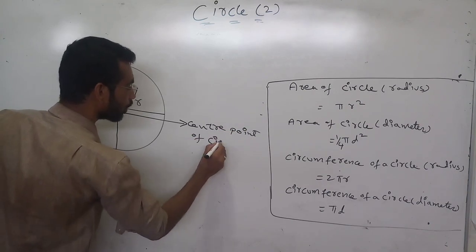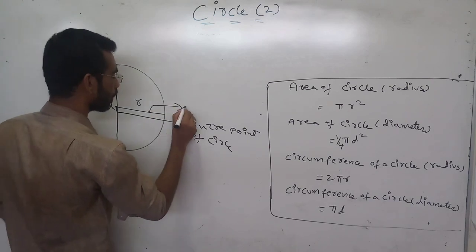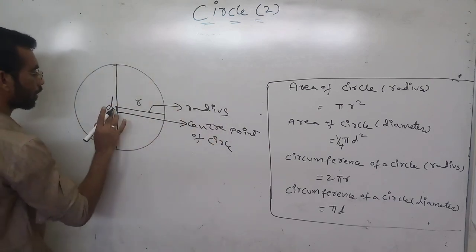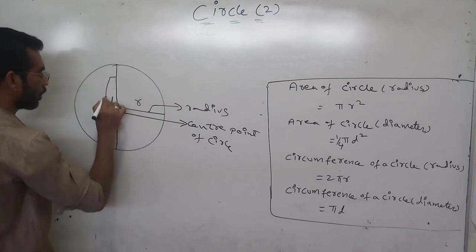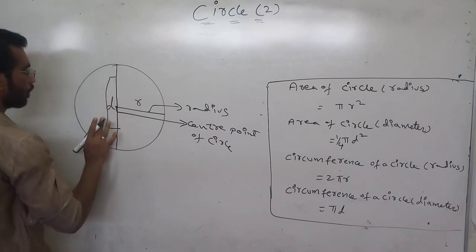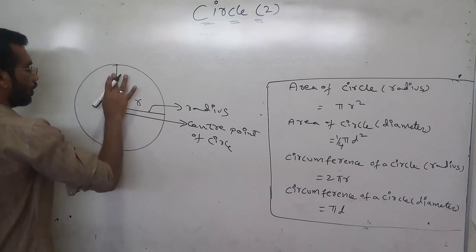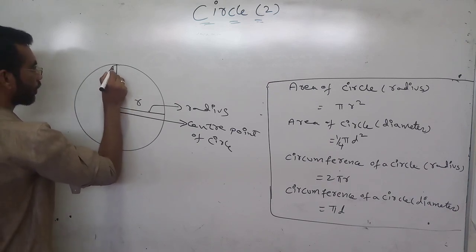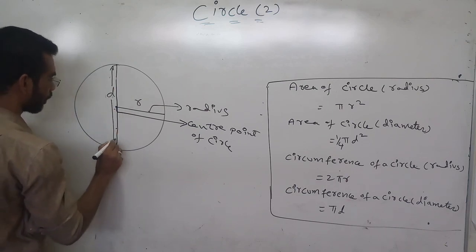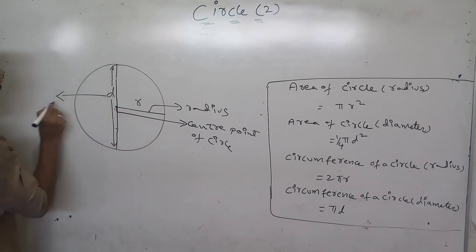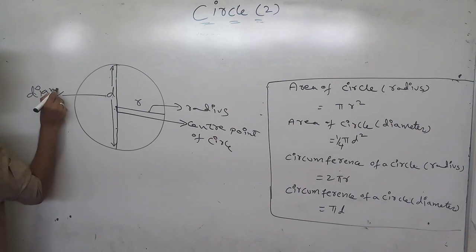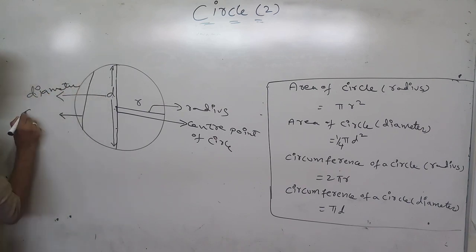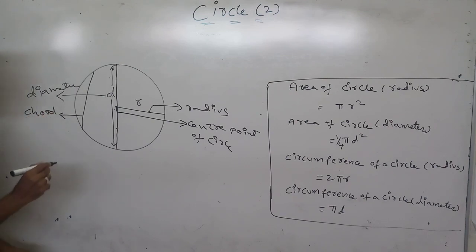Radius. Diameter. Chord. What is diameter?